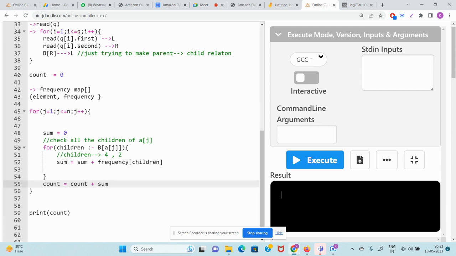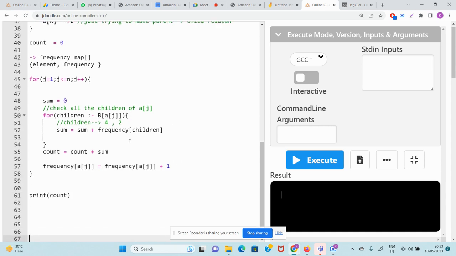But once the job is done, now update the frequencies. So frequency of A of J is equal to frequency of A of J plus 1. Whoever has done the first tutorial of hashing knows this. Okay guys, so that's it. Job is done. Print the count.